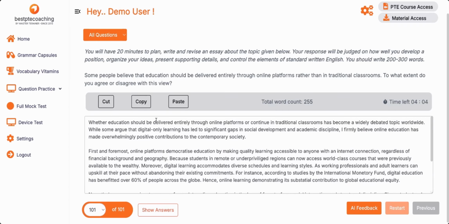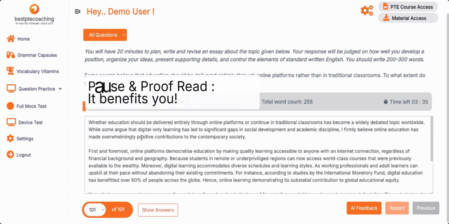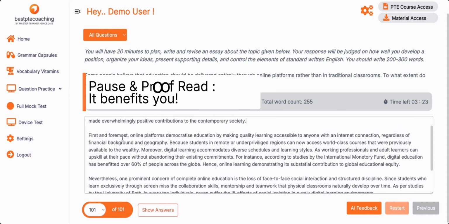Whether education should be delivered entirely online has become widely discussed worldwide. Some argue that entirely digital, online-only learning leads to significant gaps in social development and academic discipline. I firmly believe online education has made overwhelmingly positive contributions to contemporary society. Spelling correct. Contemporary, C-O-N-T-E-M-P-O-R-A-R-Y. Society. Fine. First and foremost, comma is there, okay, because it's a cohesive device. Spelling is correct.